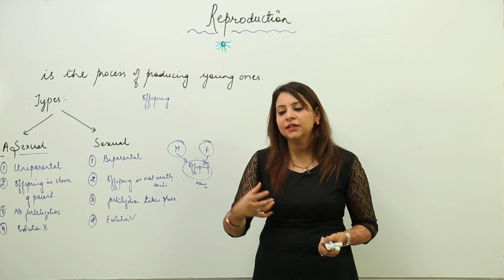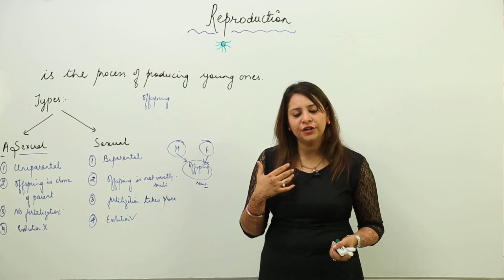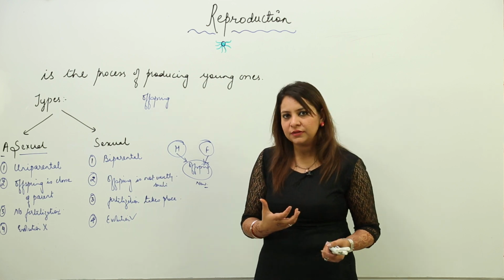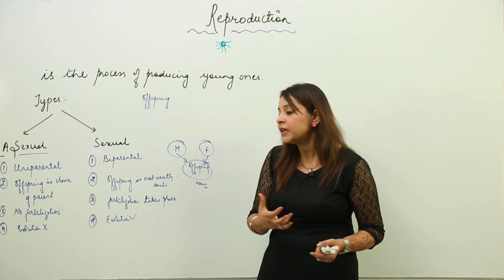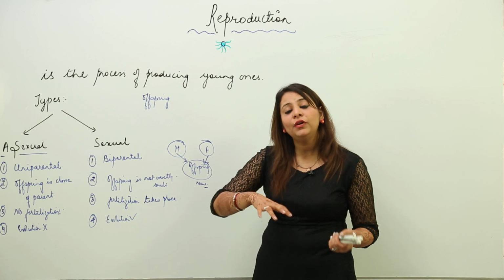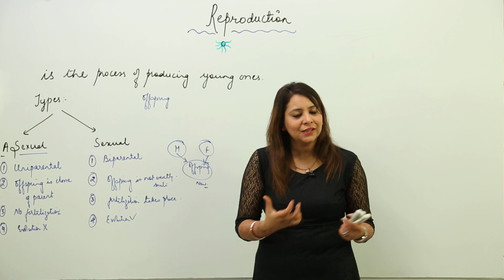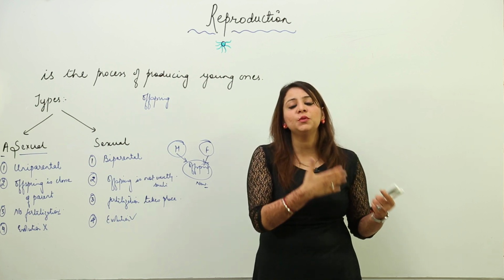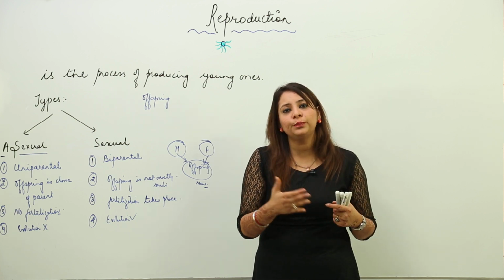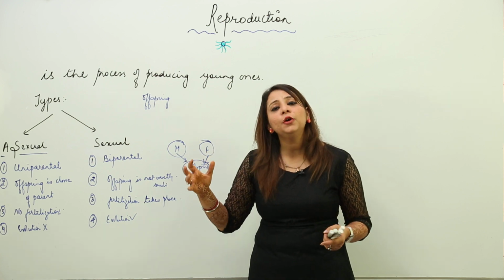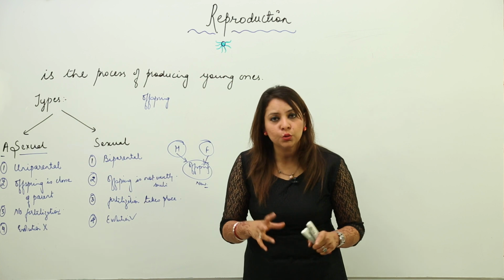As we all know, our species originated from monkeys. That means evolution has taken place, because our ancestors were monkeys. So the gradual sequence of changes over a period of time leads to the development of new characters, and the accumulation of those new characters leads to evolution.